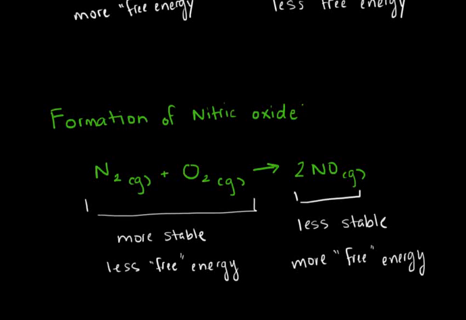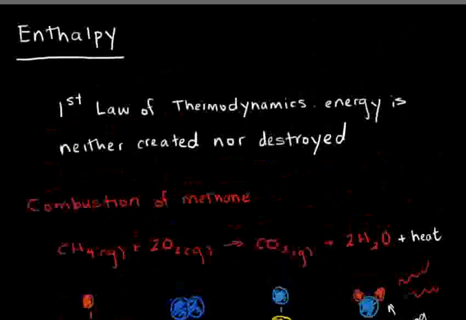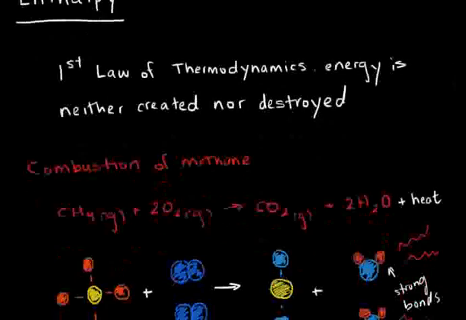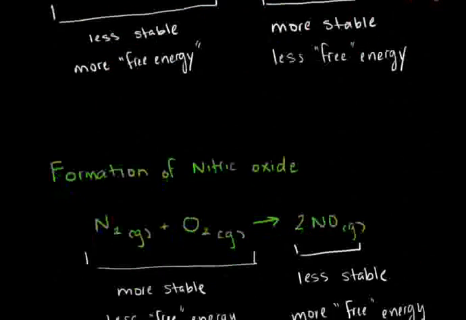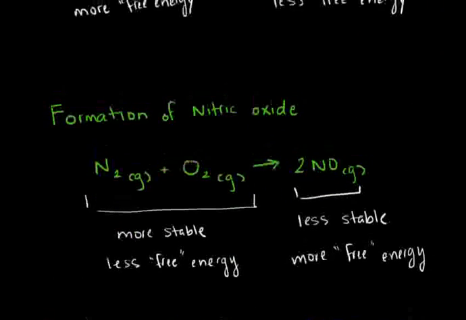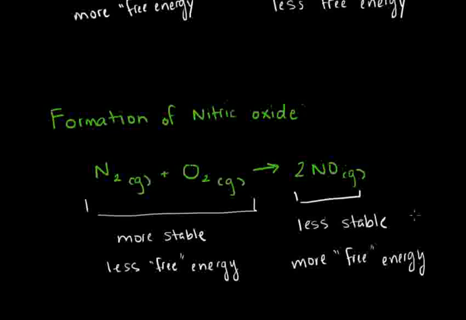How can the first law of thermodynamics, which says that we can't create or destroy energy, be reconciled with this kind of reaction where it looks like there's more energy on the right-hand side? Just like we did up here when we added heat to the product side to balance the energy of the chemical reaction, over here we're going to add heat to the left-hand side: heat plus nitrogen gas and oxygen gas.